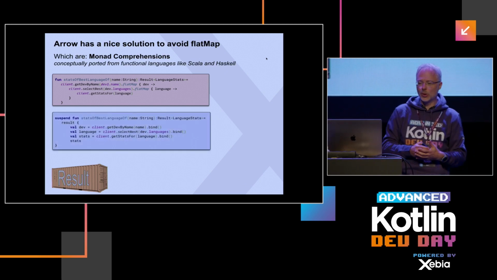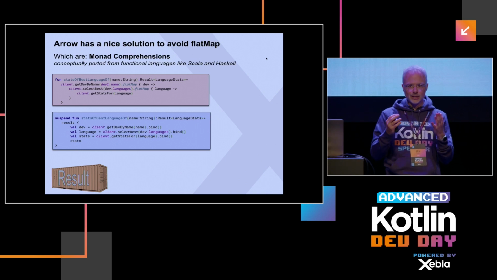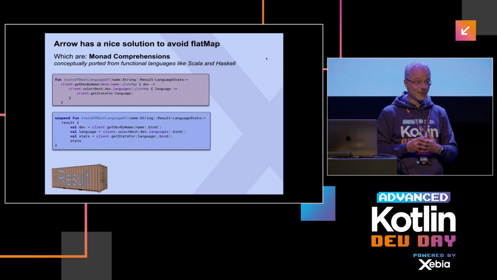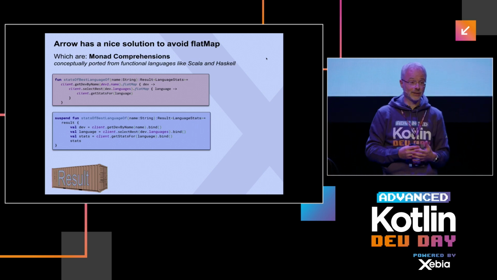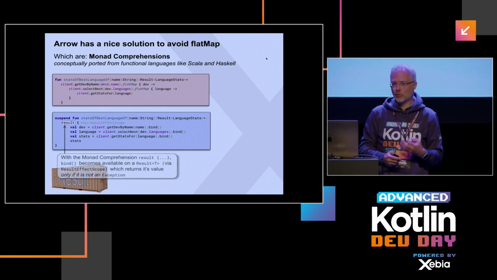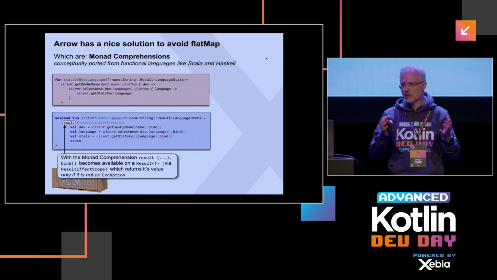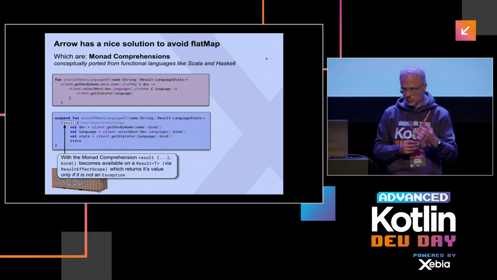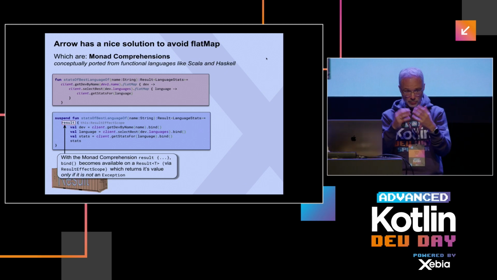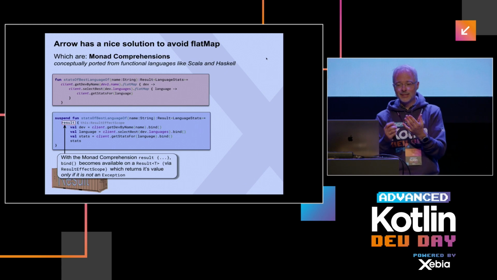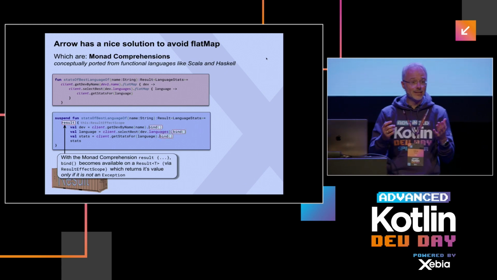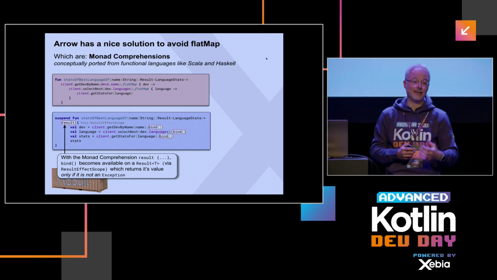How does such a monad comprehension look like? Well, in Kotlin, we don't have language features for that. Functional languages have features for that. In Kotlin, we have a very powerful construct, which is this function literal with receiver. That's the official name of it. So what we do here is we have this result. Then we get this effect scope implicitly. And on effect scope, we have this method bind.